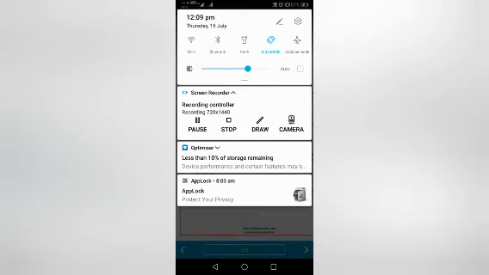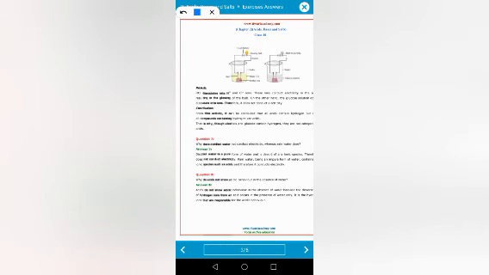I'll take the next page, which is about activity. Question number 7: why does distilled water not conduct electricity whereas rainwater does? It is a very important question. Distilled water is the pure form of water which is not giving any H positive ion, whereas rainwater has some hydrogen ion. So when hydrogen ion is there, it conducts electricity.